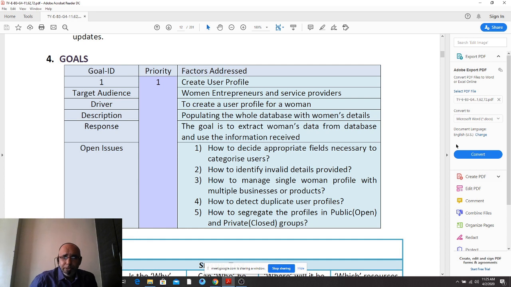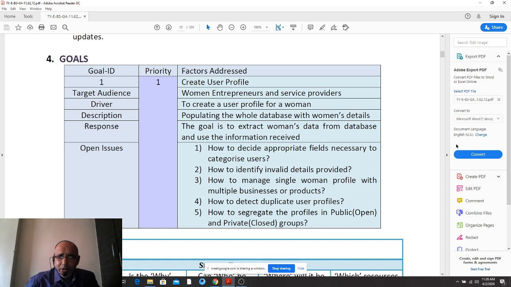Open issues for the discussions are the questionnaires. You should have a minimum of 4 questions here. I hope that side by side you are making note of these very important things. Make a note of what I am saying: how to decide appropriate fields necessary to categorize the users. These are the questions.